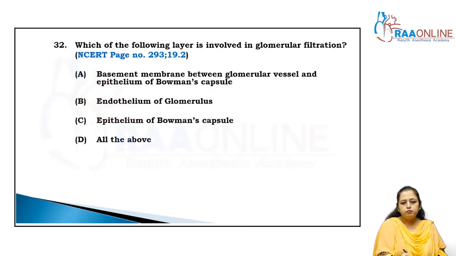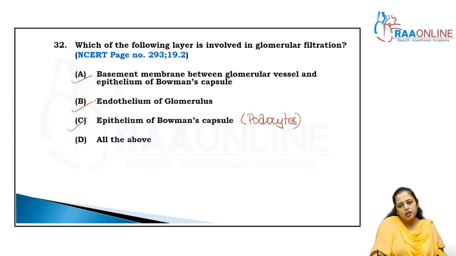Come to the next question. Which one of the following layers is involved in glomerular filtration? Basement membrane in between the glomerular vessel and epithelium of the Bowman's capsule. Yes. Endothelium of glomerulus, correct. Epithelium of Bowman's capsule, right, because it is also known as the podocytes. Remember it. So the correct answer is D, that is all of the above.